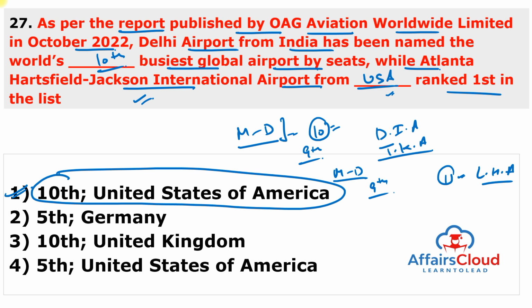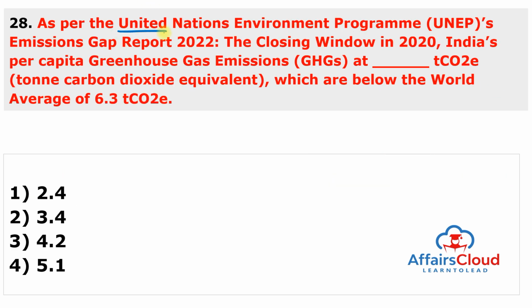Moving to next question. As per the United Nations Environment Programme's Emissions Gap Report 2022, The Closing Window, India's per capita greenhouse gas emission at 2.4 ton carbon dioxide equivalent is below the world average of 6.3 ton carbon dioxide equivalent. The answer of this question is 1.